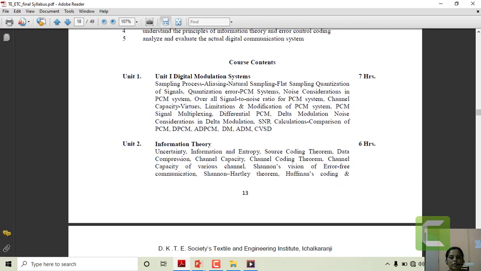In this particular course, we are going to see first of all the chapter which includes the different digital modulation schemes named as pulse code modulation, adaptive pulse code modulation, adaptive differential pulse code modulation, delta modulation, adaptive delta modulation, and CVSD.